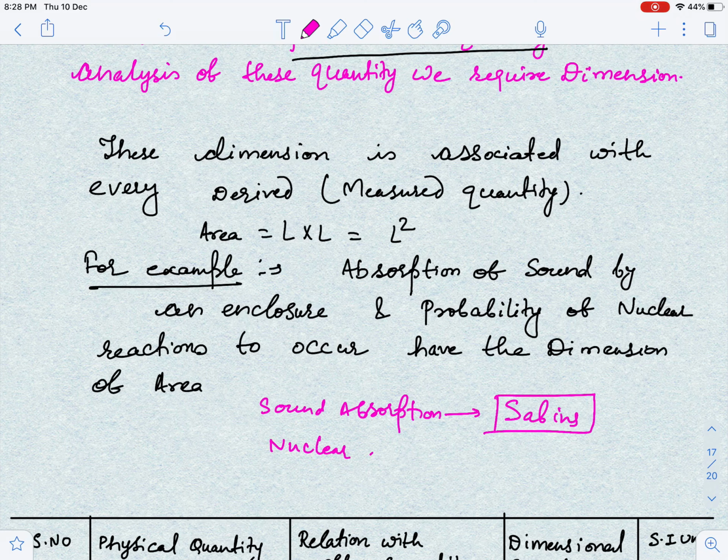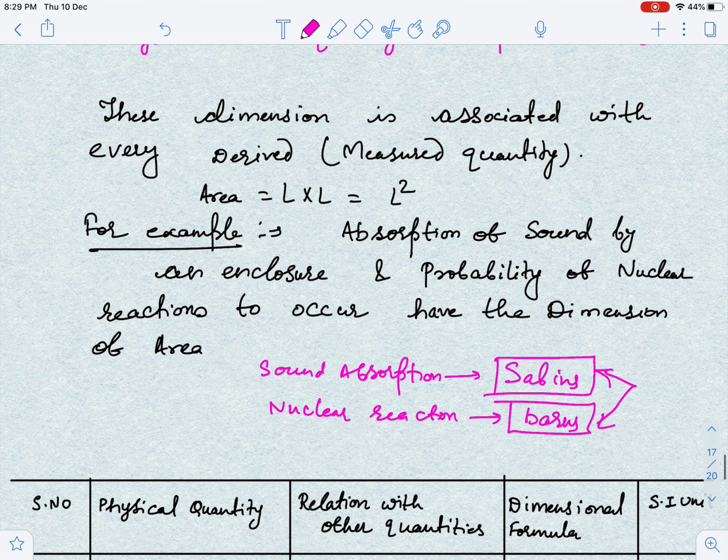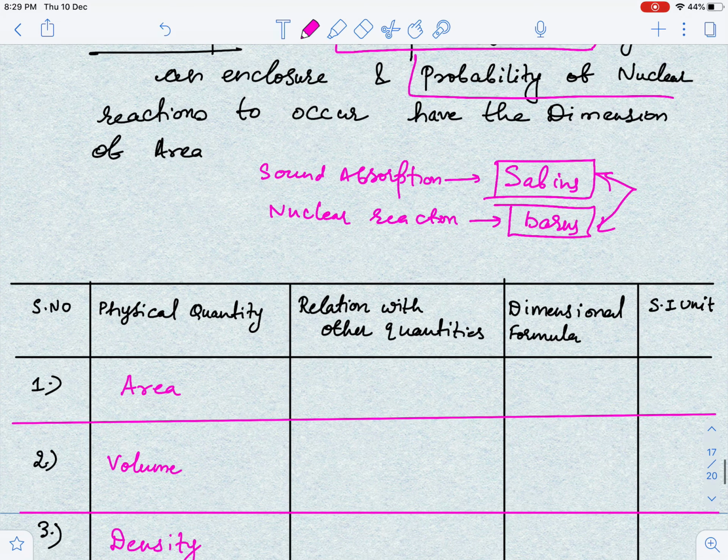Similarly, nuclear reactions can be expressed in terms of barns. These things, guys, are nothing but defined in terms of area, but they are different from the units of area like meter square, feet square or acres. So they are Sabins and barns. Sabins and barns are used to represent absorption of sound by an enclosure as well as probability of nuclear reactions.